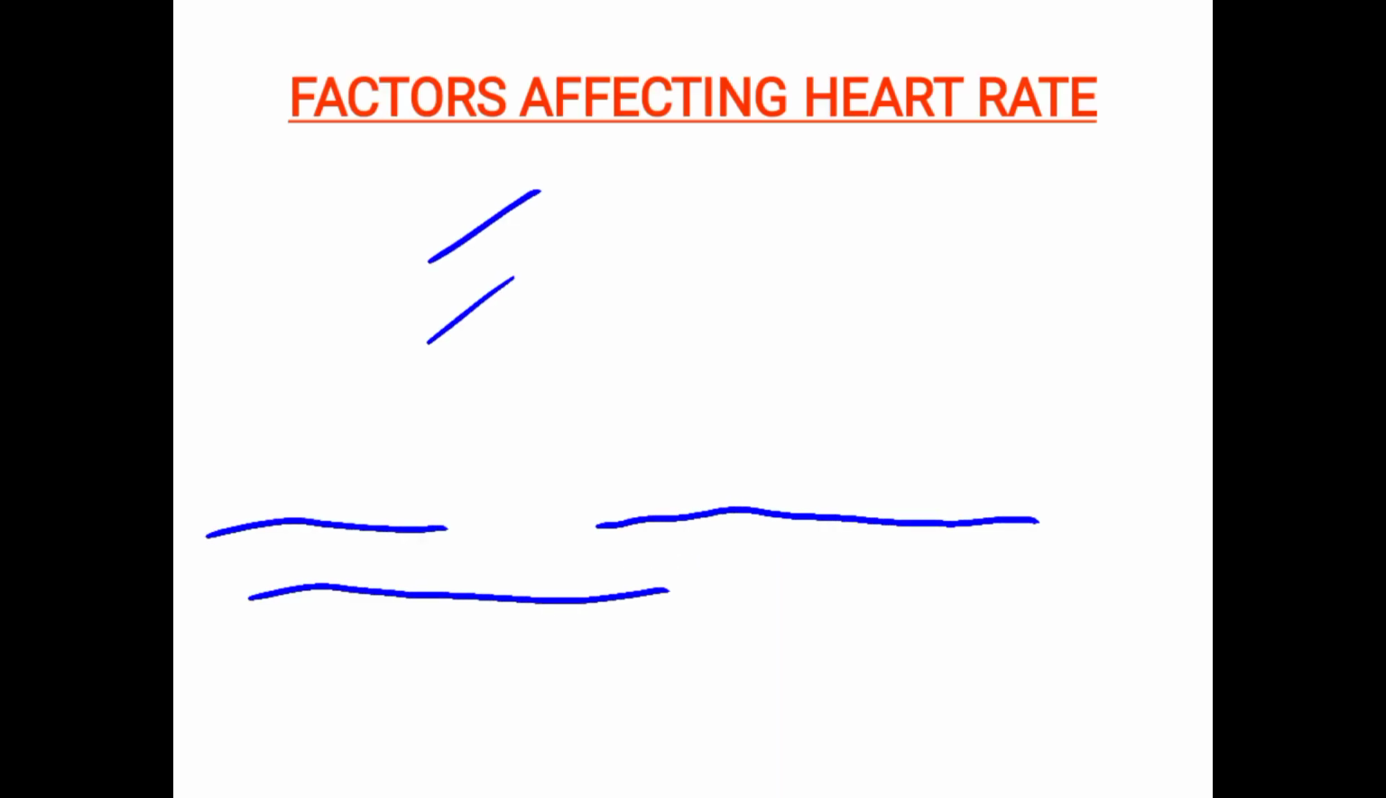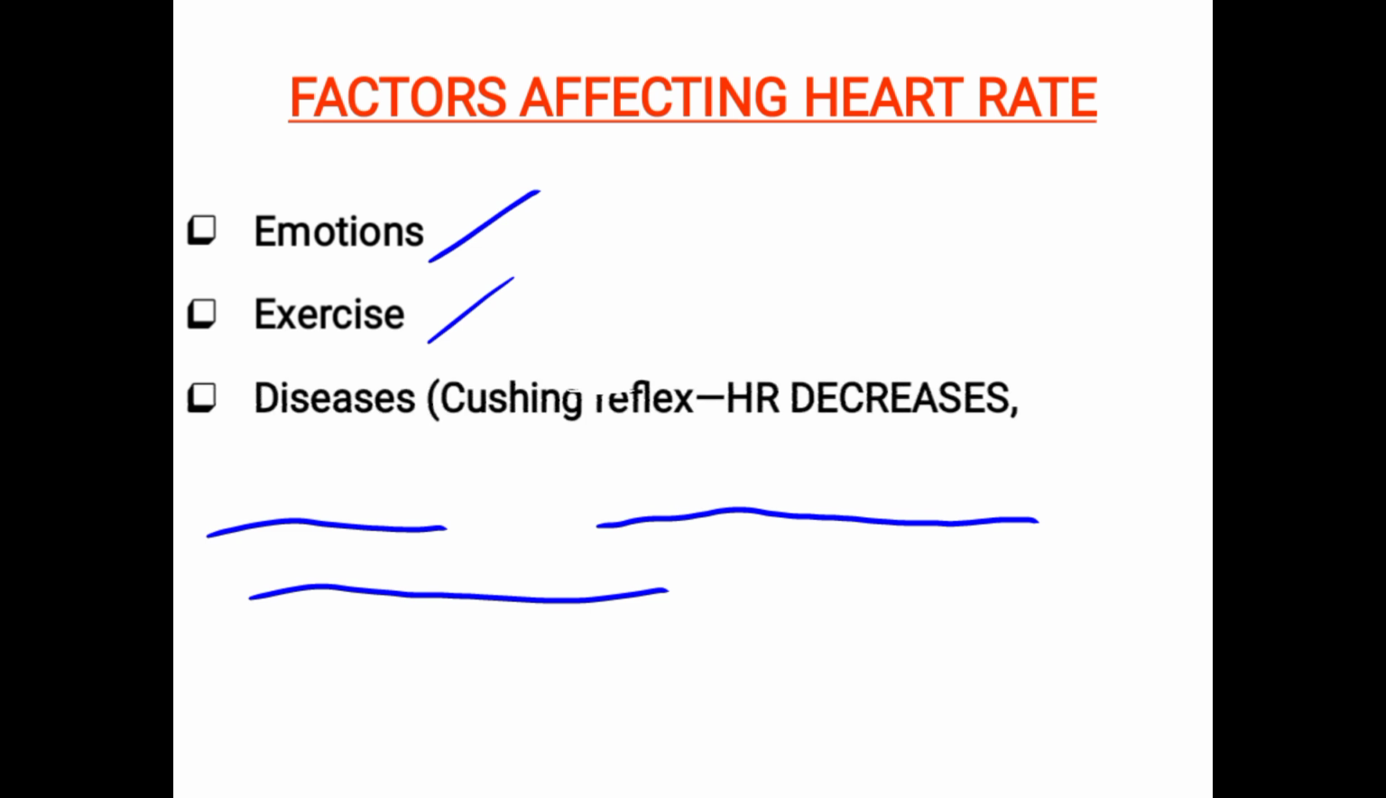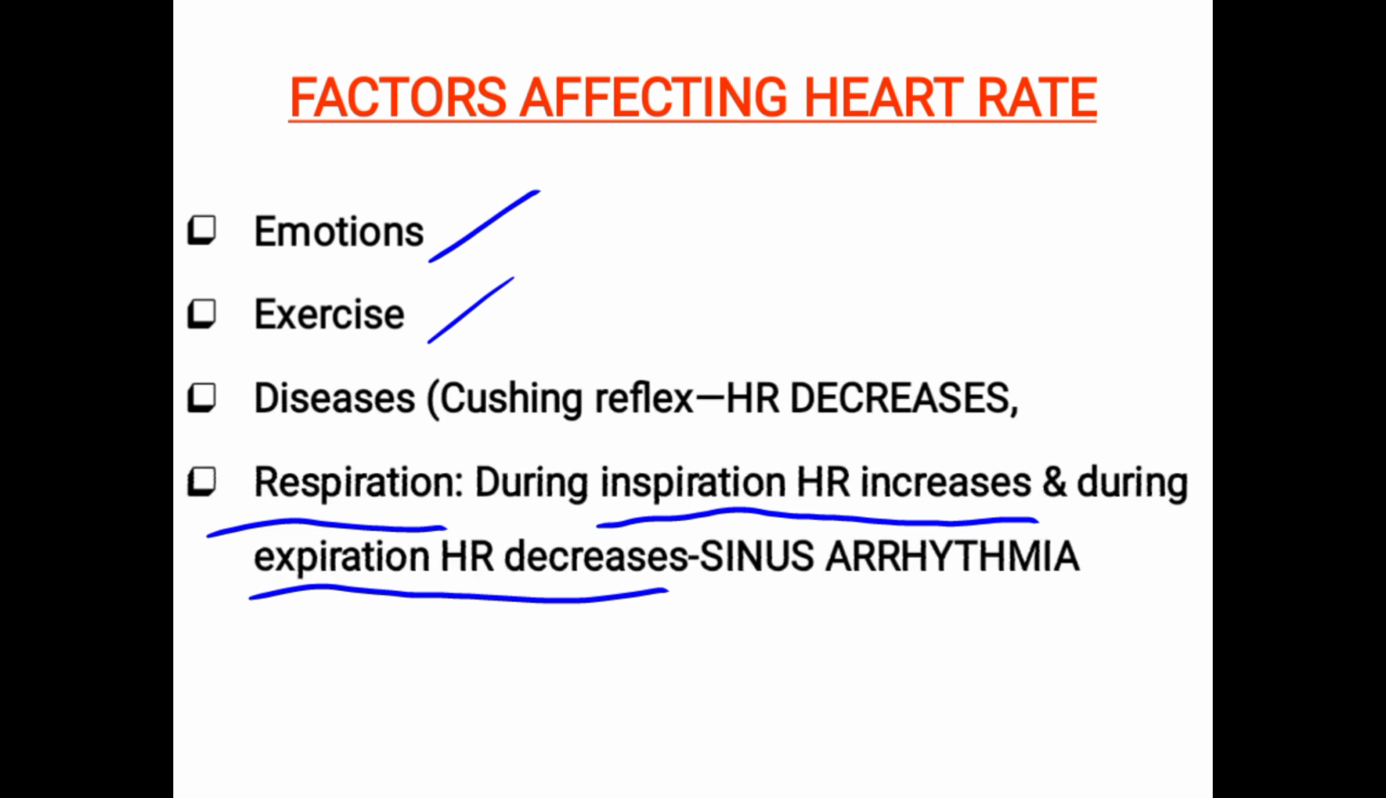Then with emotion and exercise, the heart rate increases. Then disease conditions like Cushing reflex, the heart rate decreases. Also you can write thyrotoxicosis, fever, and hypovolemic shock, where it increases.